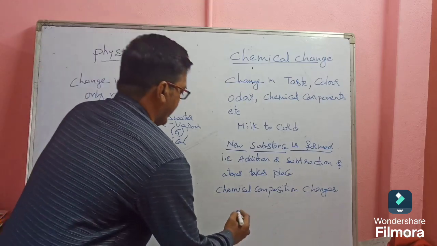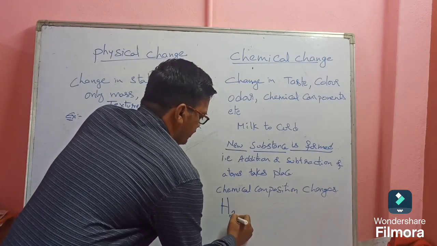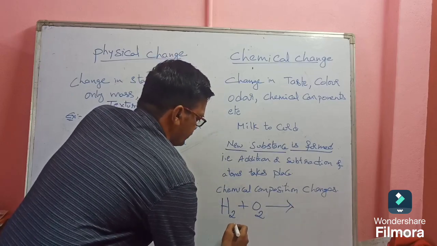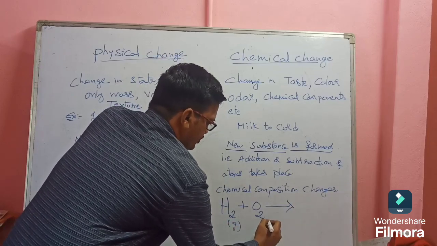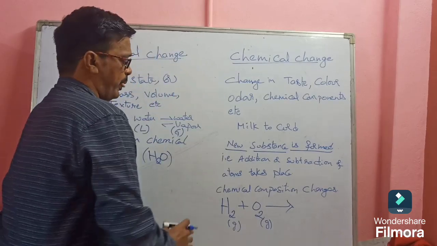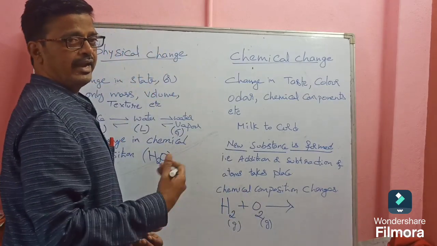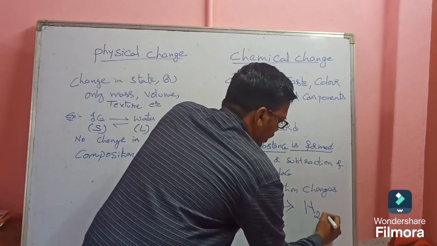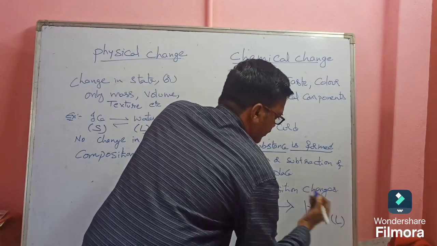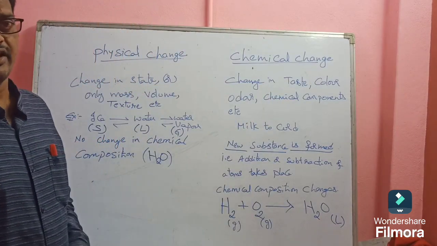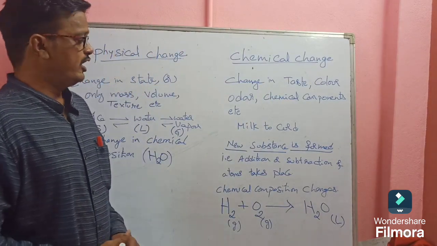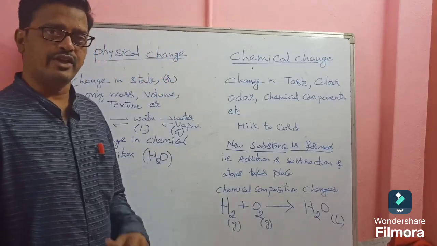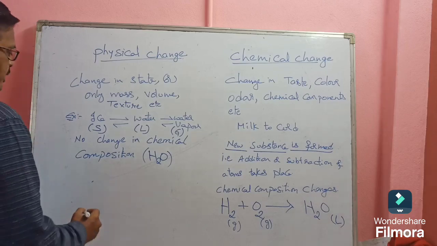For example, if you take hydrogen and oxygen, both are gases. So hydrogen is a gas and oxygen is a gas. If you burn hydrogen gas in the presence of oxygen, what will we get? We will get water, H2O, which is a liquid at room temperature. Understand? So here a new substance is formed. What type of substance? A new substance.